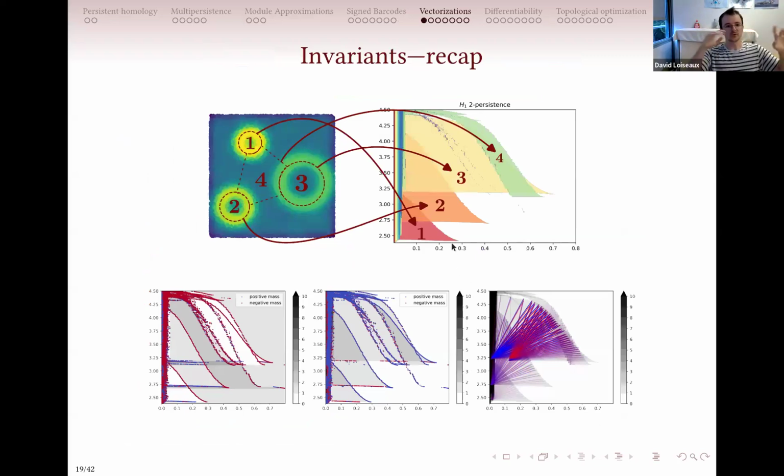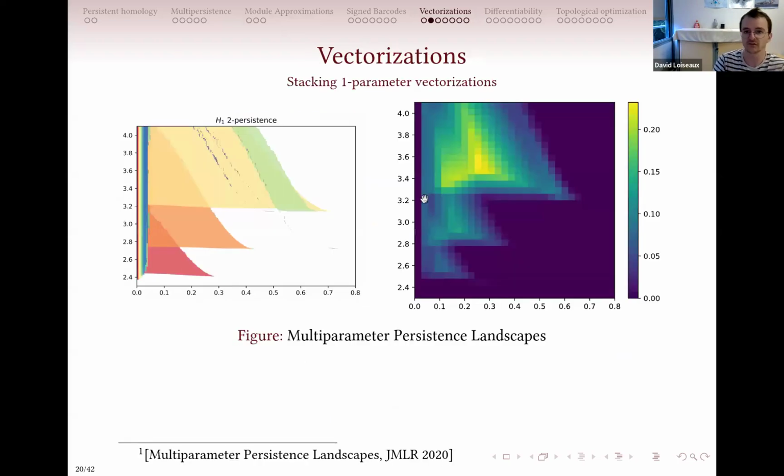Okay, so just to recap, we have defined some way of representing our multi-parameter filtration using some invariants. So here you have the sign measures that are derived from the sign barcodes. And here you have module approximations. But you cannot really use them in machine learning per se. You need to turn them into something that is usable. And something easy to do is just to use vectorization.